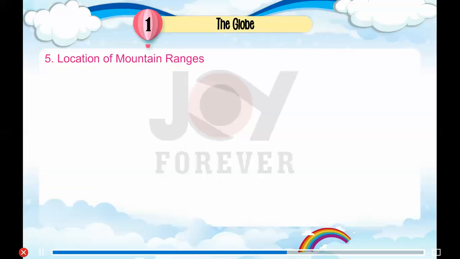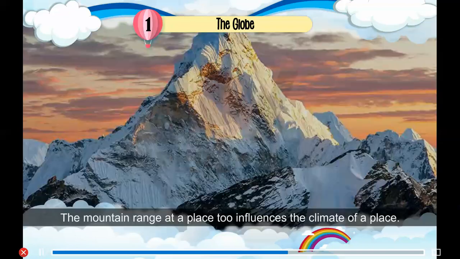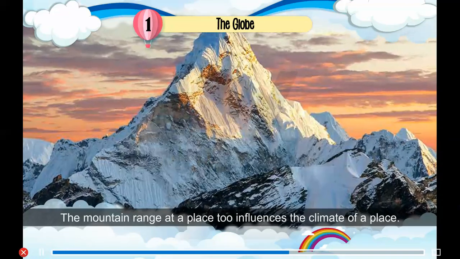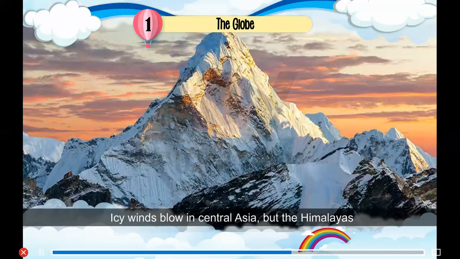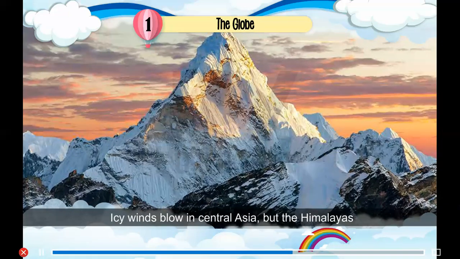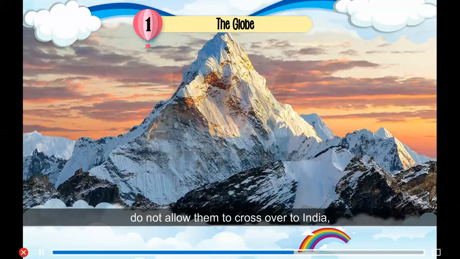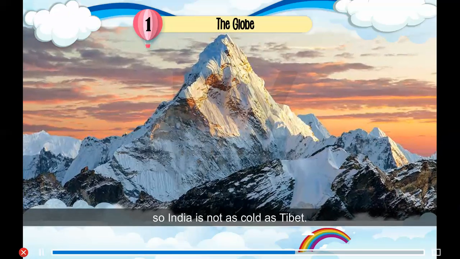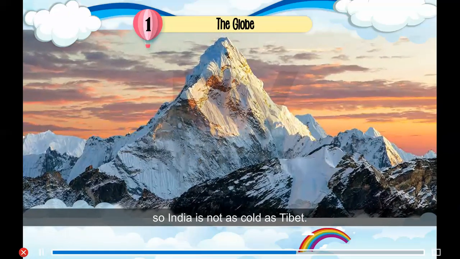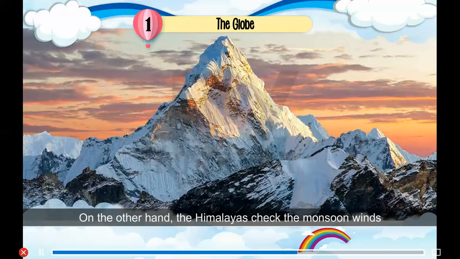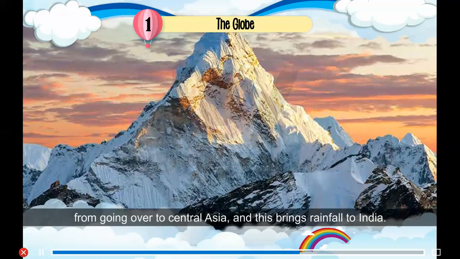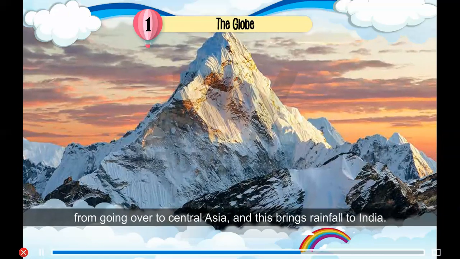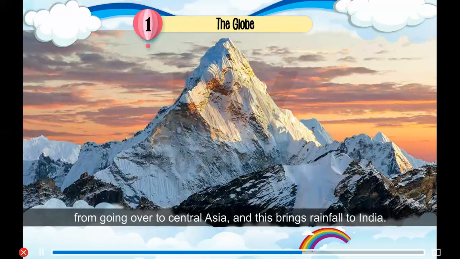5. Location of mountain ranges. The mountain range at a place too influences the climate of a place. Icy winds blow in Central Asia, but the Himalayas do not allow them to cross over to India. So India is not as cold as Tibet. On the other hand, the Himalayas check the monsoon winds from going over to Central Asia, and this brings rainfall